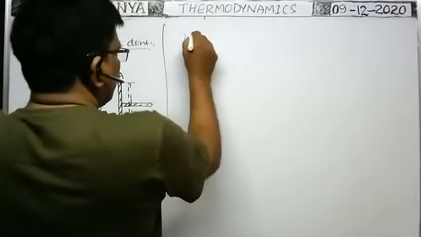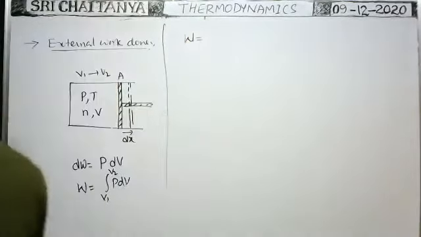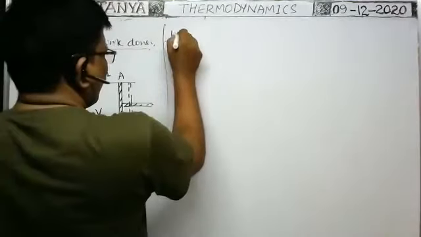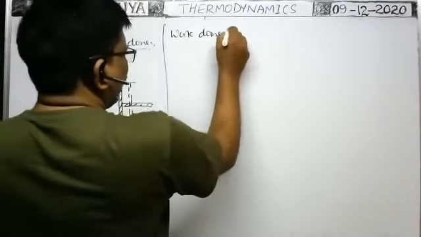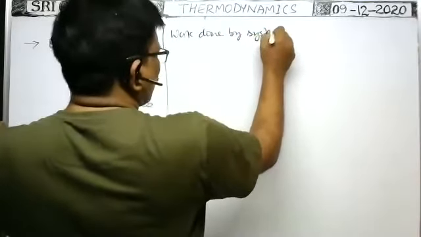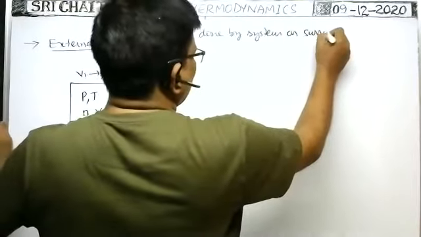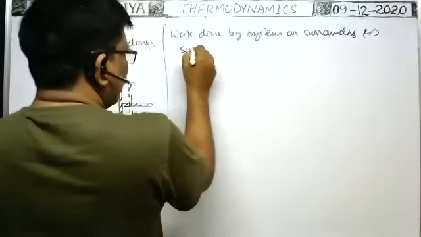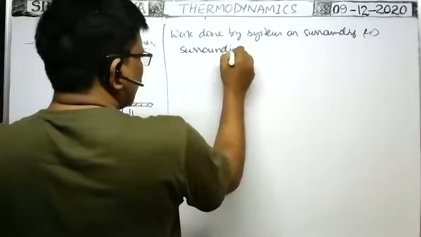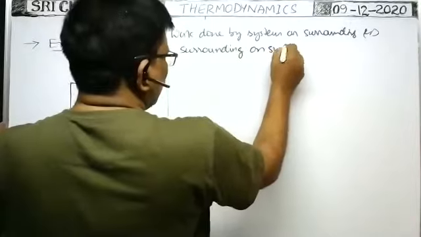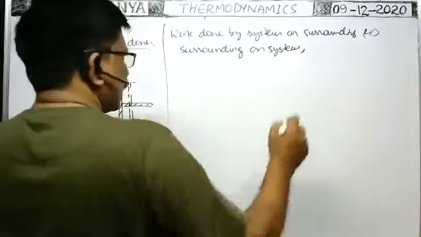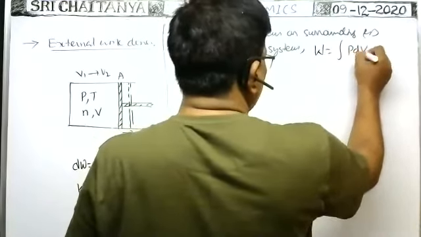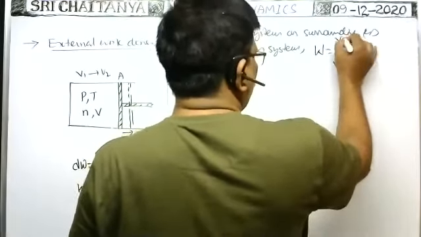So work done in general, external work done, is work done by the system on the surroundings, or work done by the surroundings on the system. W, the general formula, is the integral of PdV between the limits V1 to V2.